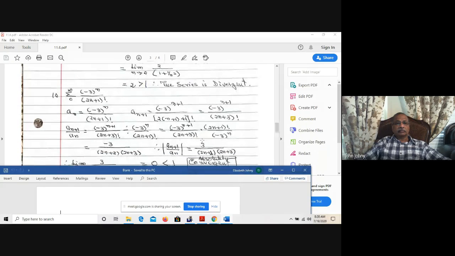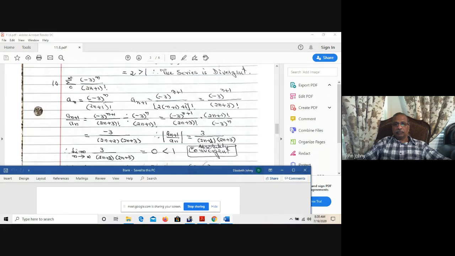Next, sigma where n varies from 0 to infinity. Keep in mind, 0 to infinity. (Negative 3) to the power of n divided by (2n plus 1) factorial. So a_n is (negative 3) to the power of n divided by (2n plus 1) factorial, and a_(n+1) is (negative 3) to the power of n plus 1 divided by (2 times (n plus 1) plus 1) factorial. You are replacing n by n plus 1. So (negative 3) to the power of n plus 1 divided by (2n plus 3) factorial. You distribute the 2 times n plus 2 times 1 plus 1, so (2n plus 3) factorial.